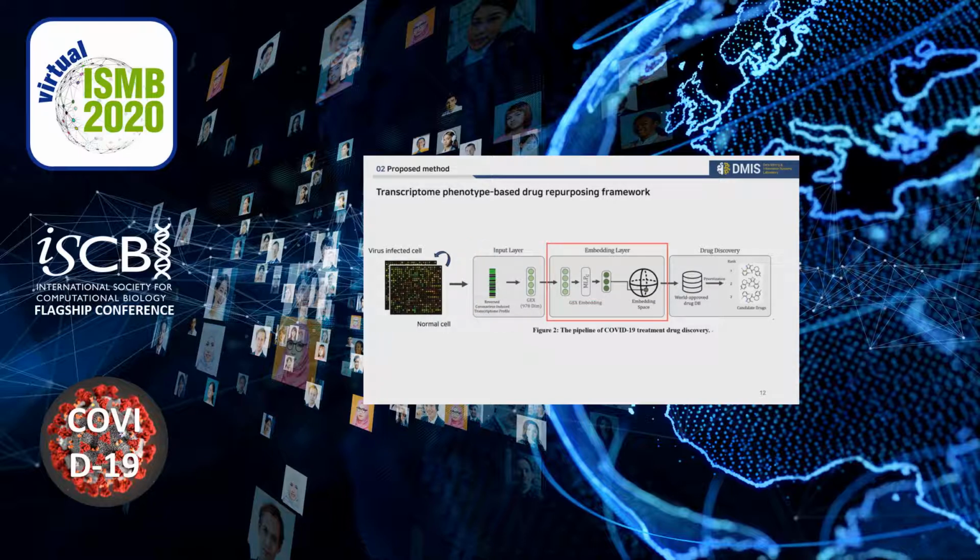In the embedding layer, gene expression data is mapped into the embedding space. Then, we score cosine similarity between the reverse coronavirus-induced embedding vector and 6,883 world-approved drug embedding vectors. Then, we can prioritize candidate drugs by cosine similarity, so we can make a candidate drug list. This is how our framework works.